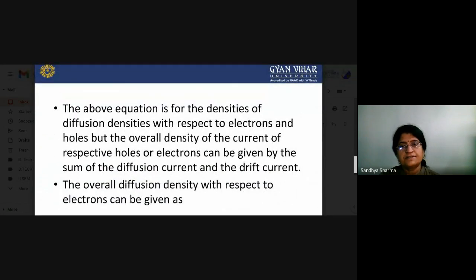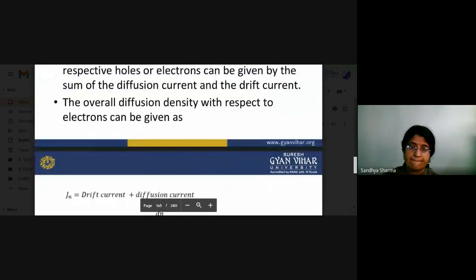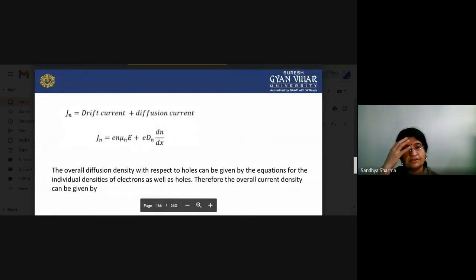The above equations are for diffusion current densities with respect to electrons and holes, but the overall current density of respective holes or electrons can be given by the sum of diffusion current and the drift current. The overall current density with respect to electrons can be given. So if we are talking about Jn, that is equal to the combination of drift current plus diffusion current. So Jn is equal to e n mu n E plus e Dn dn by dx.